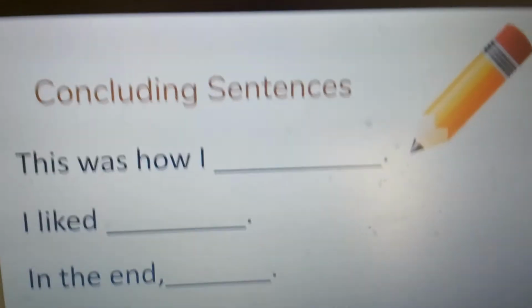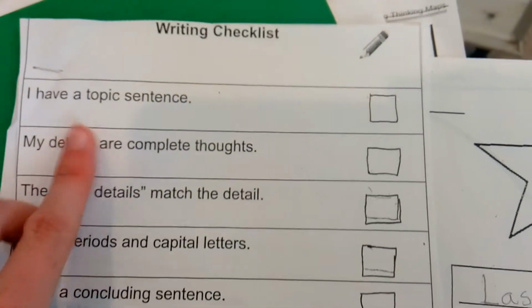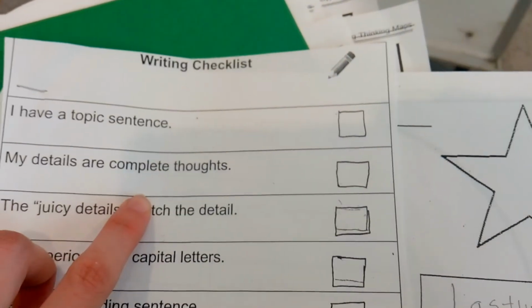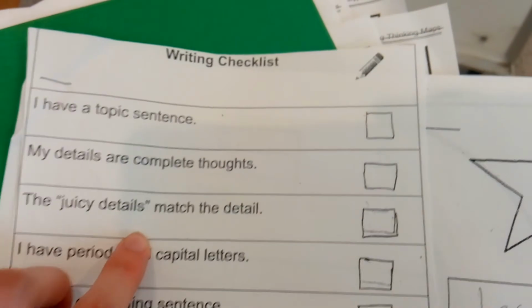So now, you guys have done a wonderful job of drafting your whole paragraph. What we're going to do next is edit this paragraph, meaning we're going to color code it and go through our paragraph checklist steps. You can see here it says: I have a topic sentence, my details are complete thoughts, the juicy details match the detail, I have periods and capital letters, I have a concluding sentence.